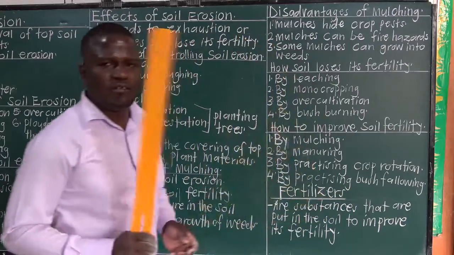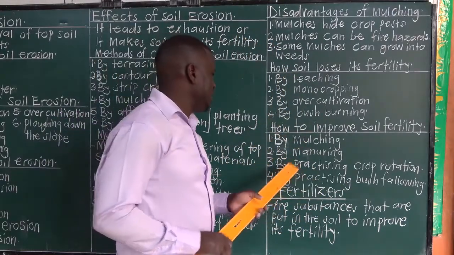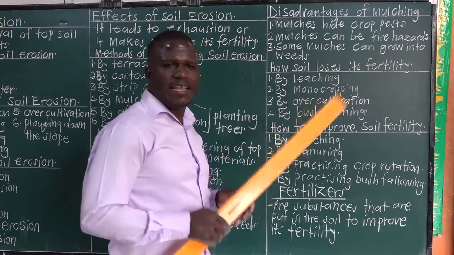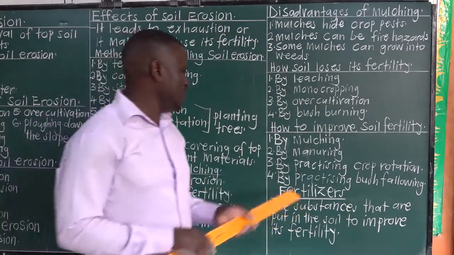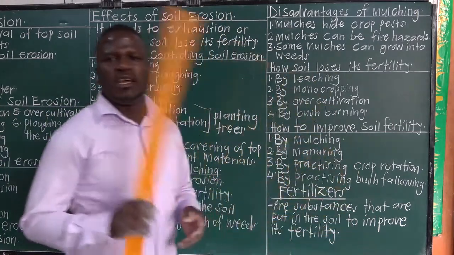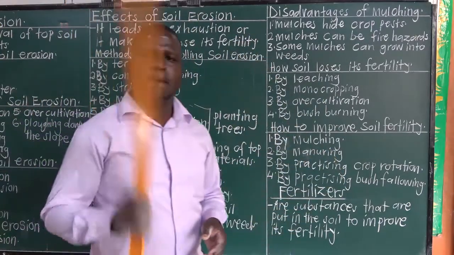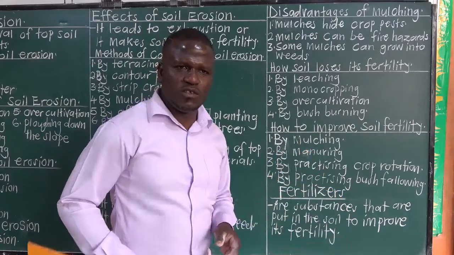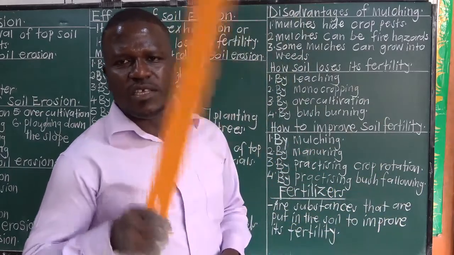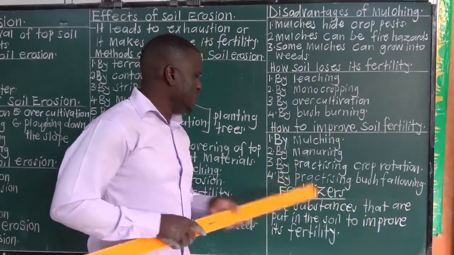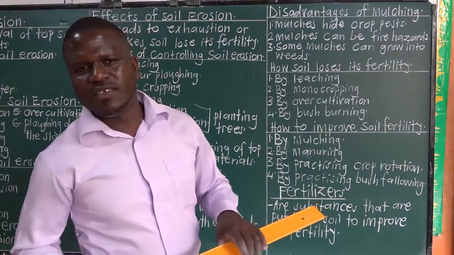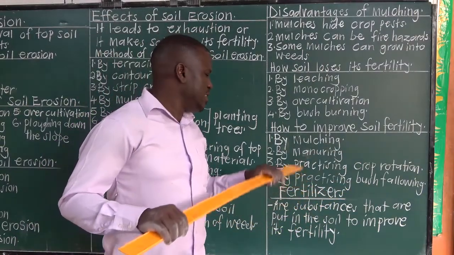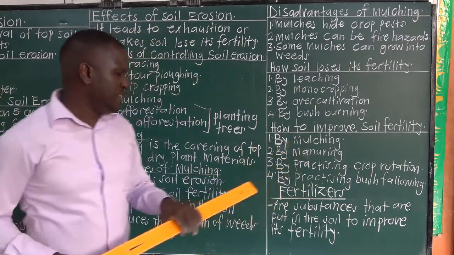How to improve soil fertility? We can improve soil fertility by mulching, by manuring, or by adding fertilizers into the soil, by practicing crop rotation, and lastly, by practicing bush fallowing. Bush fallowing simply means leaving land for many seasons without cultivating for it to regain its fertility. So, when you practice bush fallowing, it helps to improve soil fertility.